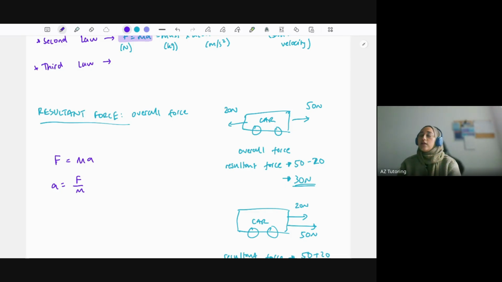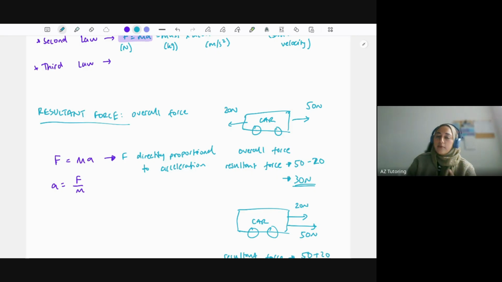So this is relating a little bit to maths. So I'm not sure if you've done direct proportion and inverse proportion yet in maths, but what you can say here is that force is directly proportional to acceleration.